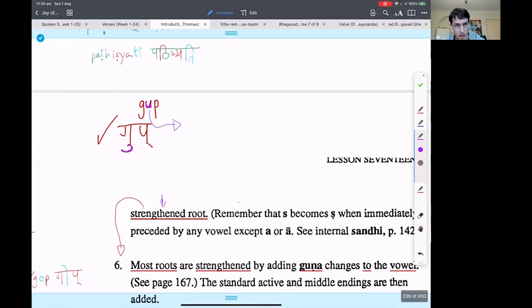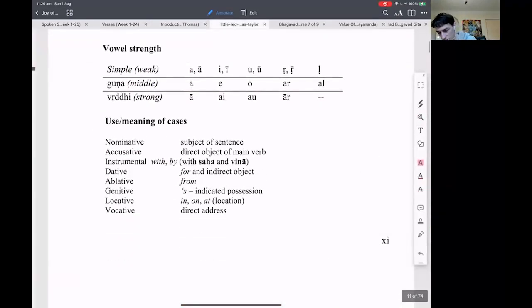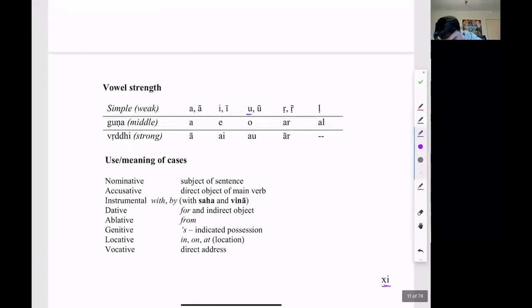What is guna grade? Let's go to the Little Red Book, vowel strength, page Roman 11. See this u? You strengthen this u into an o, because o is guna grade. Guna just means middle. Therefore, g-u-p, this u changes into o. Therefore, it becomes g-o-p.